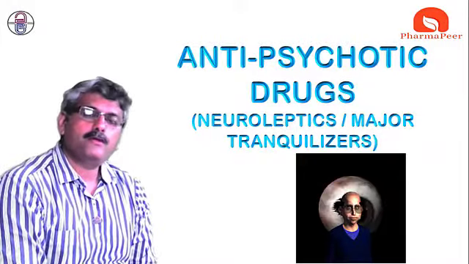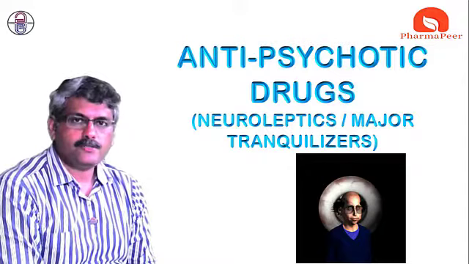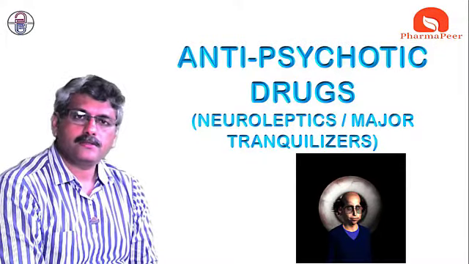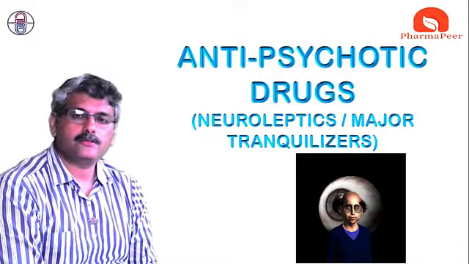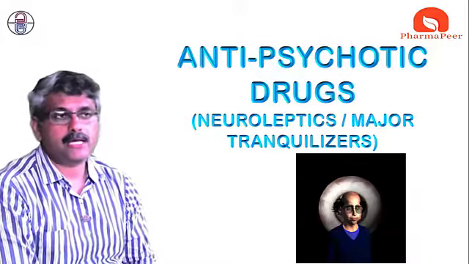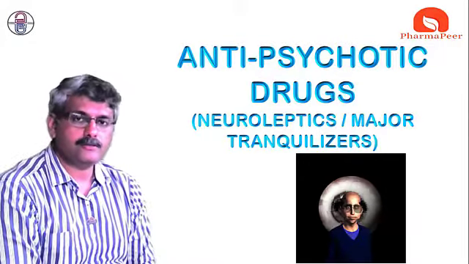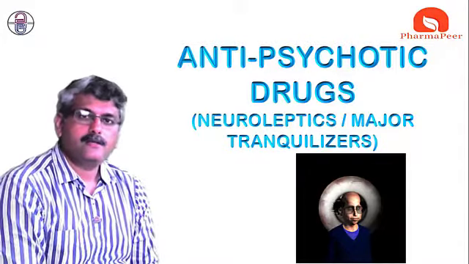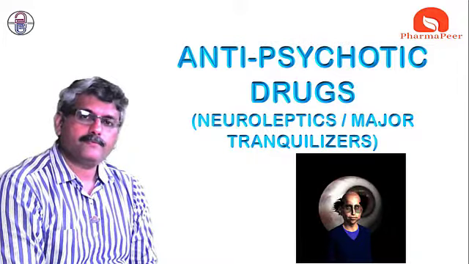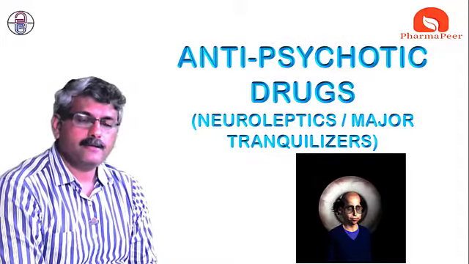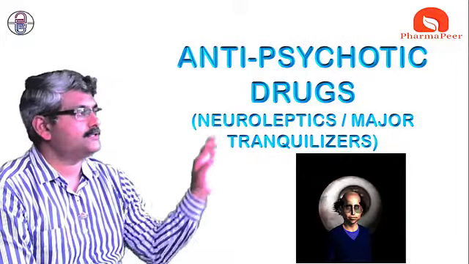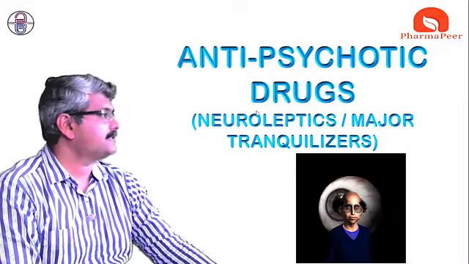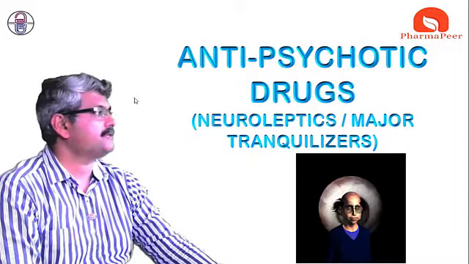In this video, we are going to see what we mean by psychosis, what the different drugs used for the treatment of psychosis are, what the mechanism of action of these antipsychotic drugs is, in what manner they produce their pharmacological action, possible adverse effects, and therapeutic effects of the drugs used in treatment of psychosis. So let's start.